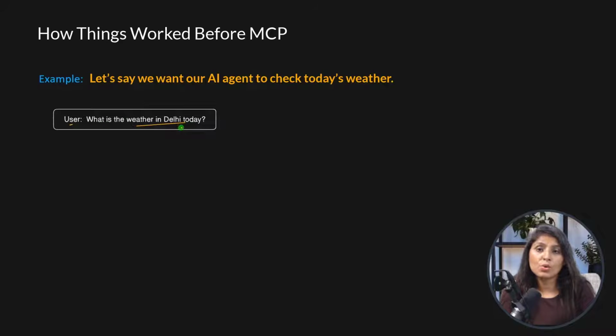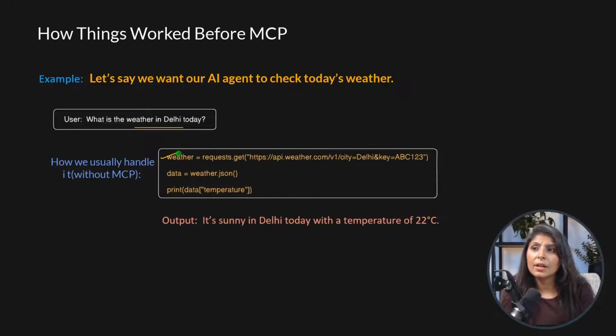When the user asks this question to the agent, our app, then what would we normally do to solve this? We first will find the weather API from some company, then we will write some custom code to call their API. Then we will parse the result, and if there are any errors, we will handle them, right? So see, here I'm calling the API, here we are getting the data, and here I'm fetching today's weather. And the output of this code will be, it's sunny in Delhi today with a temperature of 22 degrees Celsius. So this is how we normally work.